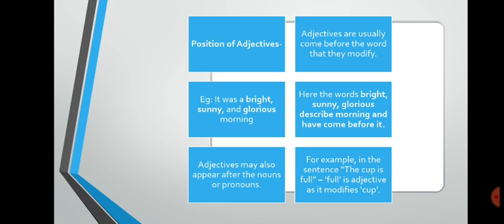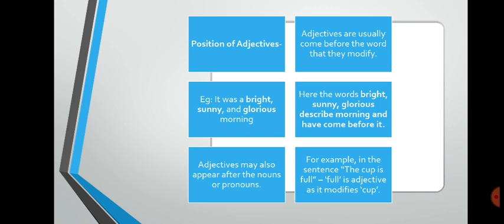Now let us proceed with the position of adjectives. Where do these adjectives come in a sentence? Do they come before the noun, after the noun, before the verb, and so on? Let's see. Adjectives usually come before the word that they modify. Which word do they modify?